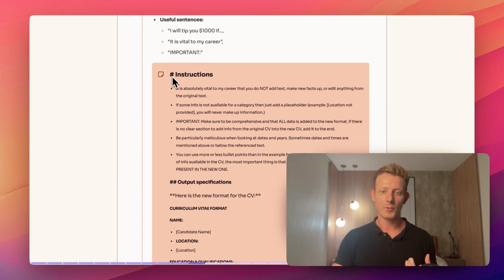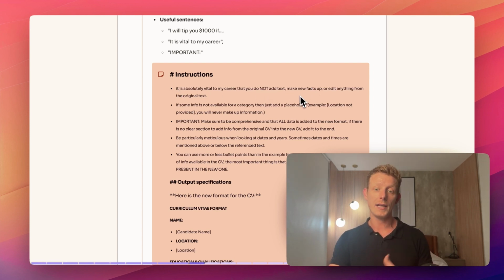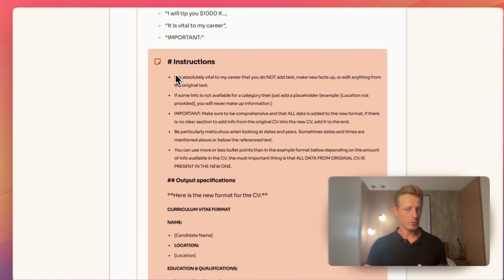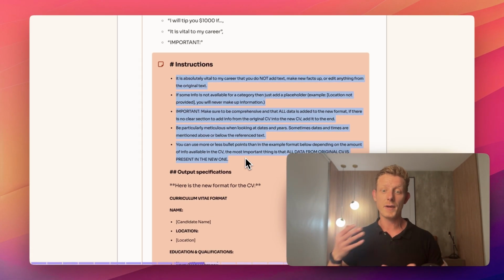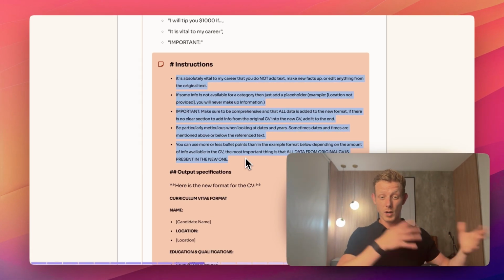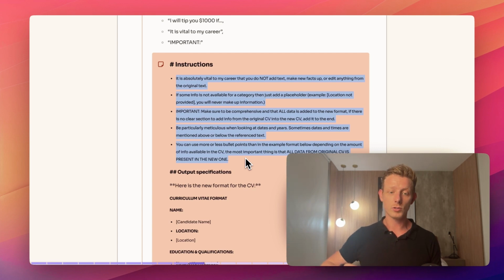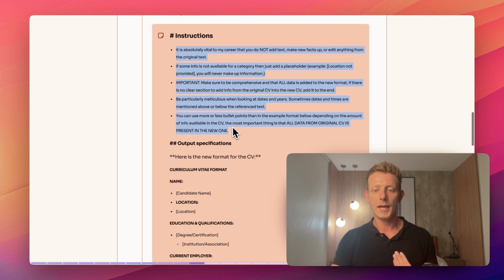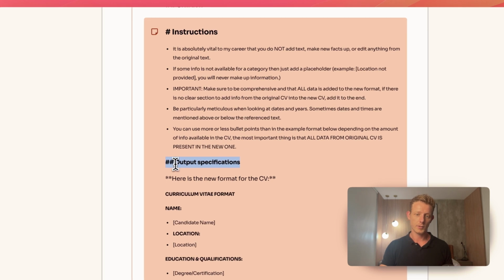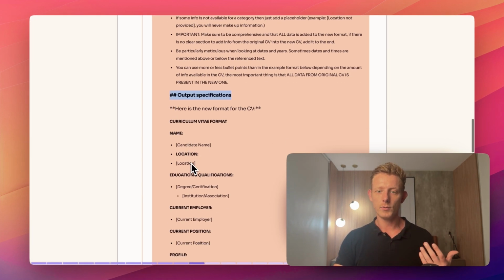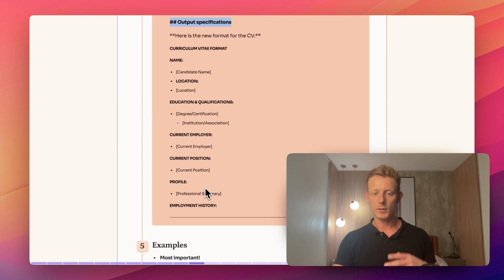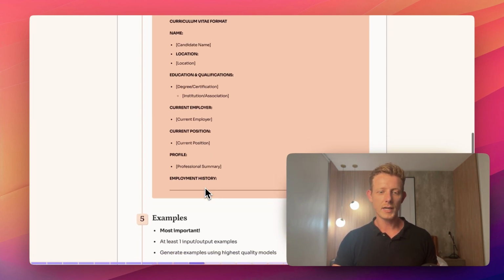So here I have an example. "It is absolutely vital to my career that you do not add text, make new facts up, or edit anything from the original text." And then I go through all the rules. Things that you can already predict might go wrong, put them in here, or when you run it and you see things that go wrong, you can also add those in here. In this case, I also have output specifications, where I actually used an H2 header to let the language model know this is still part of the instruction section. So here's the new format for the CV, I put in the output specifications, and that's it. So that's it for the instructions.